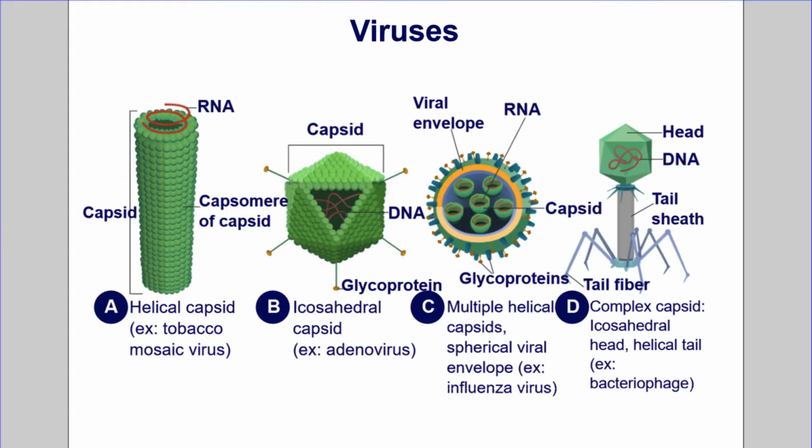4 basic shapes of viruses are shown here, including the one labeled as A, which is a helical capsid. An example would be a tobacco mosaic virus. The one labeled B, that's icosahedral capsid. An example would include adenovirus. The one labeled C, multiple helical capsids, spherical viral envelope. An example being the influenza virus, the virus that causes the flu. And the one labeled D, the complex capsid, an icosahedral head and helical tail, and the example is a bacteriophage.